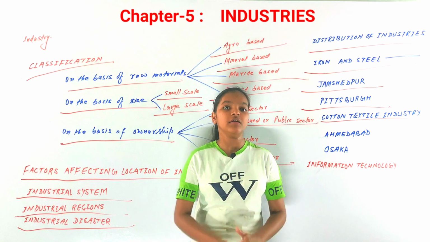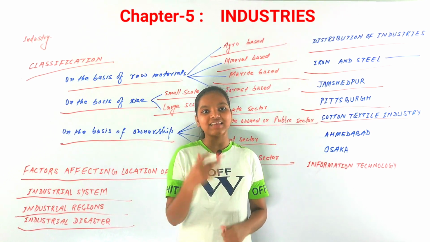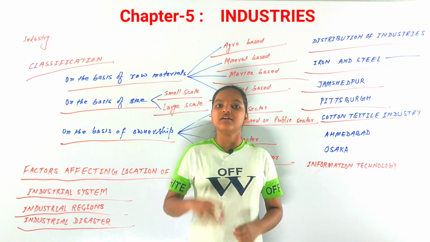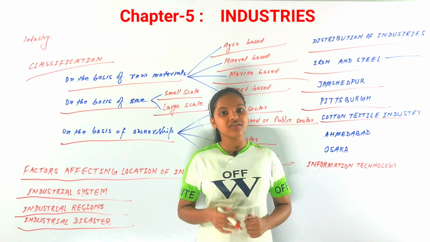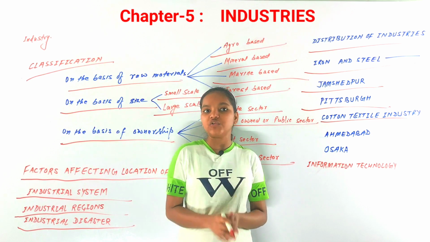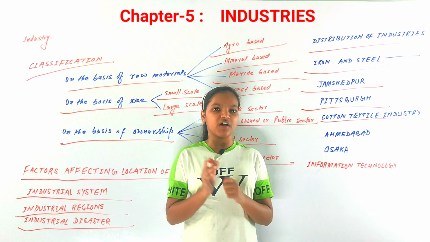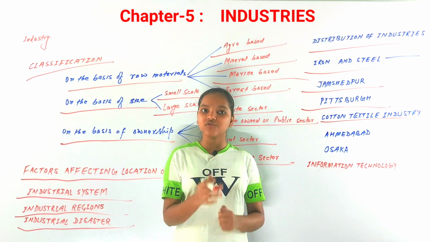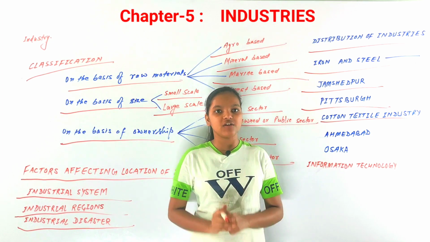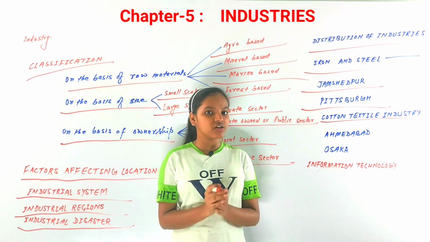Now there can be a classification of textile industries as well. On the basis of raw materials, fibers are the raw materials of the textile industries, and there can be two types of fibers, natural fibers and man-made fibers. Natural fibers are those fibers that are given by nature, that are not artificial. For example, cotton, jute, wool, and linen are natural fibers.